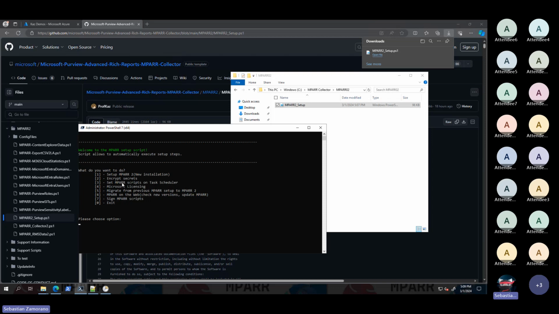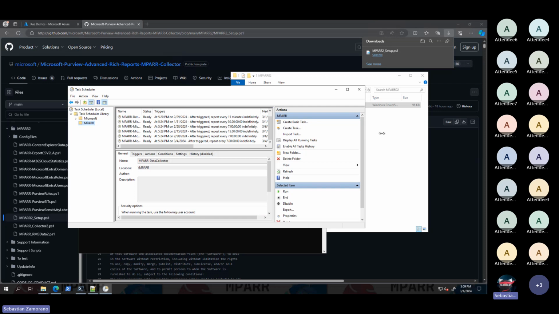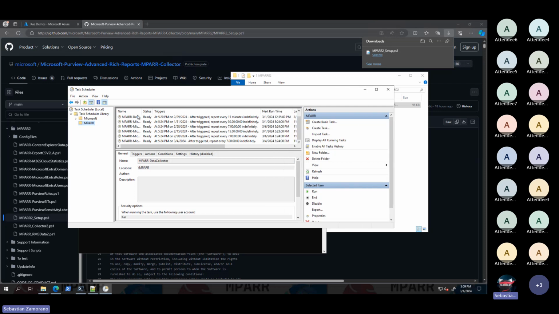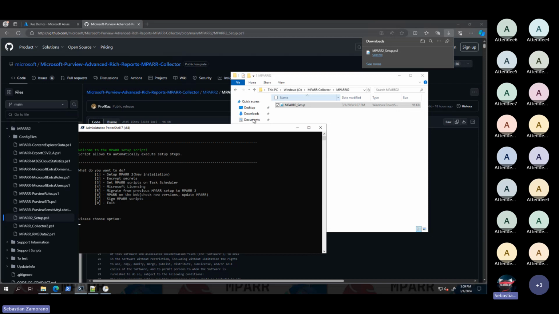Here, this is something very important. We will create a new task. For that reason, and because we are using the LA config file, the first recommendation is to try to disable or remove all the tasks. Here I am disabling all the tasks prior to migrating, because remember the Emper collector updates the LA config file every time it runs.